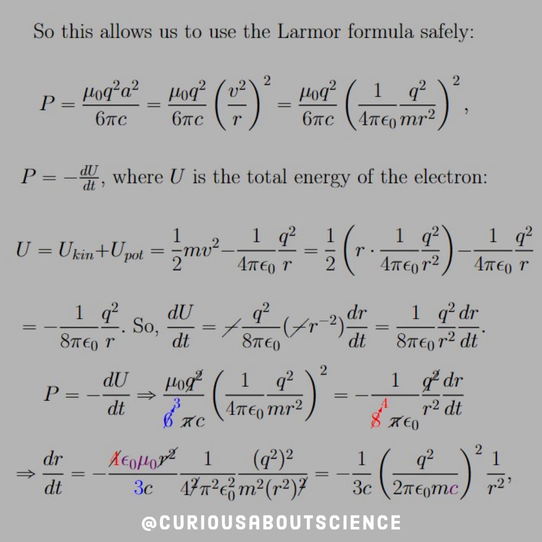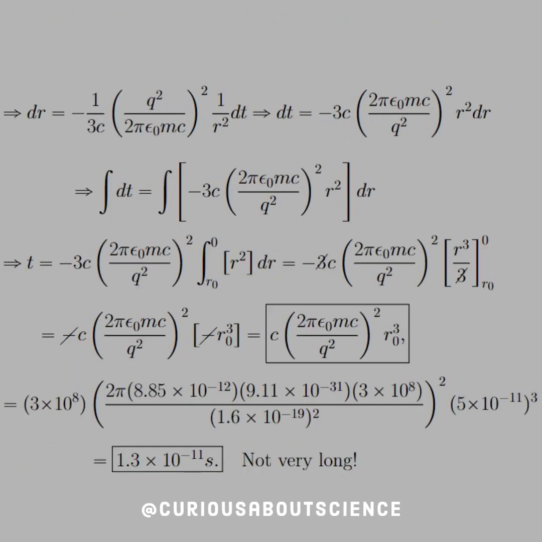What we're left with out front is a negative 1 over 3c term, and then everything else is a square. So we have 2 pi epsilon naught mc squared times 1 over r squared. That was a simplifying fact. That was dr dt. And from this, we can find the time because we know what the radius should be.